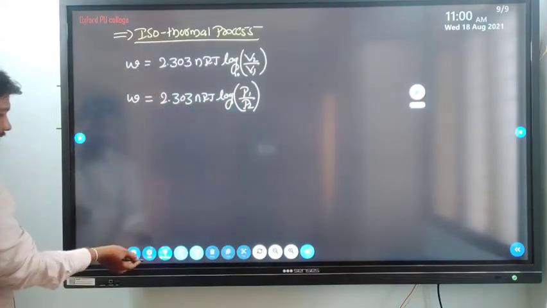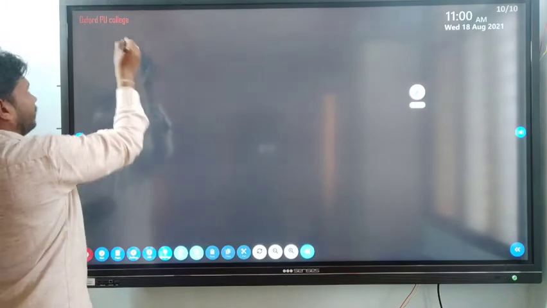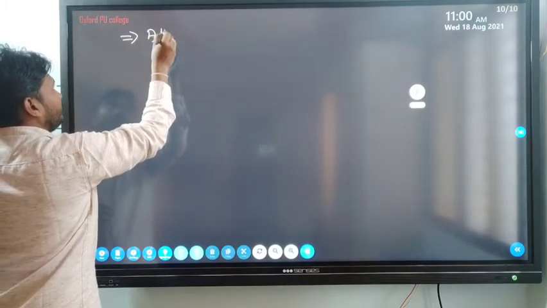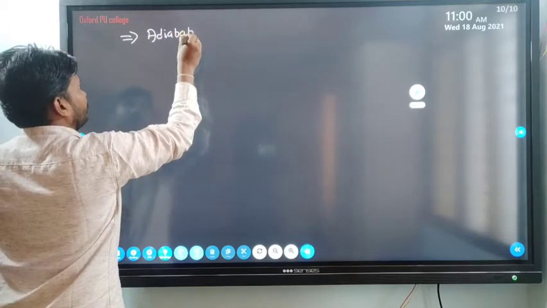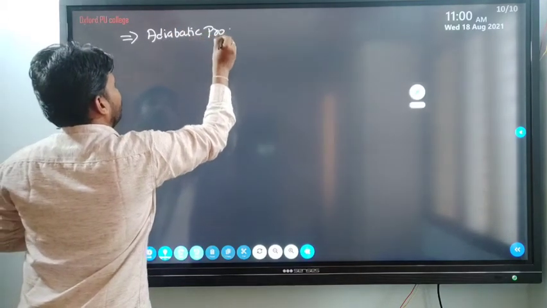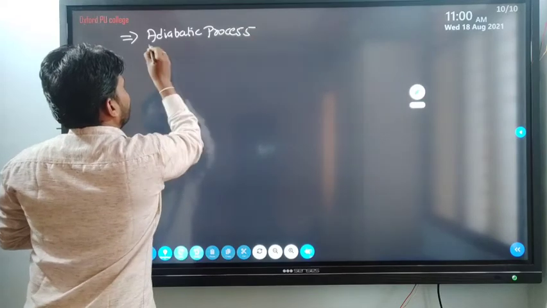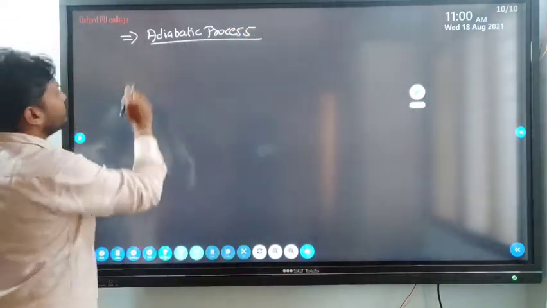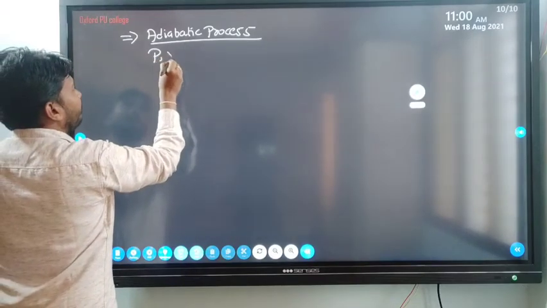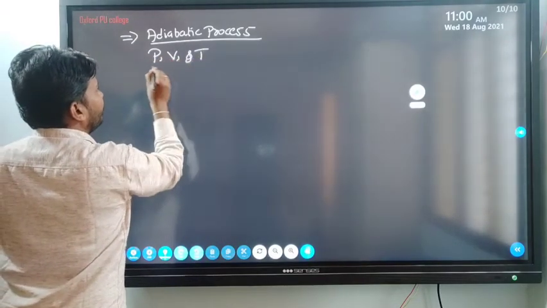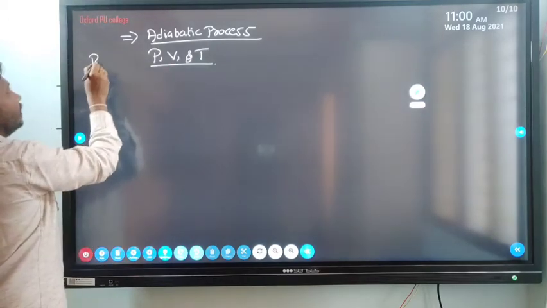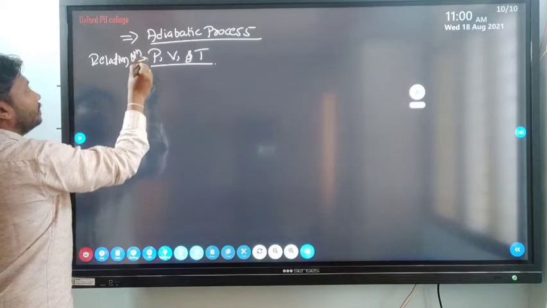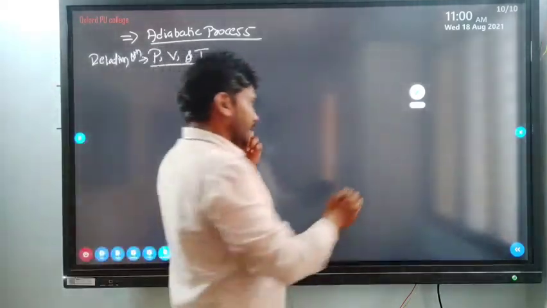So just remember this equation, and then we go for the adiabatic process. In case of the adiabatic process, we can consider the relation between pressure, volume and temperature. We have to understand that relation here.